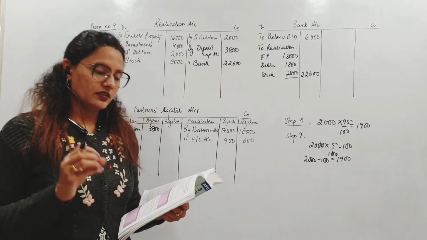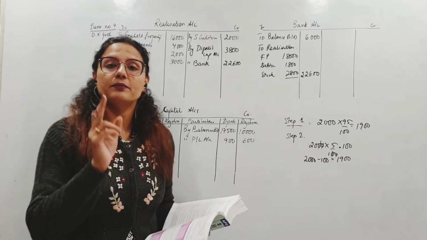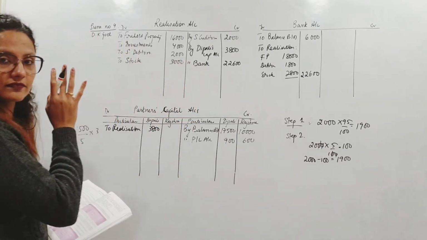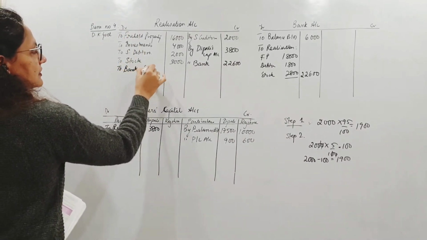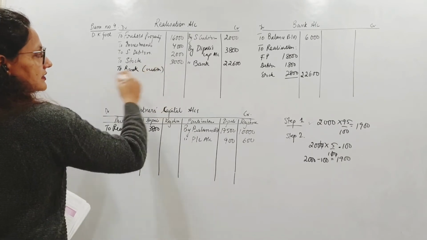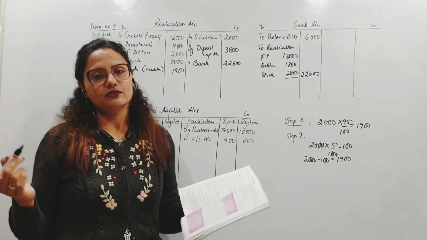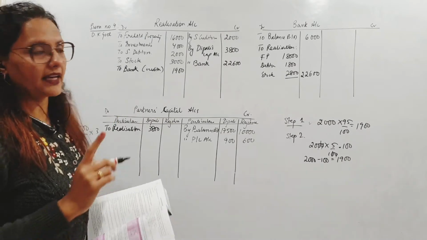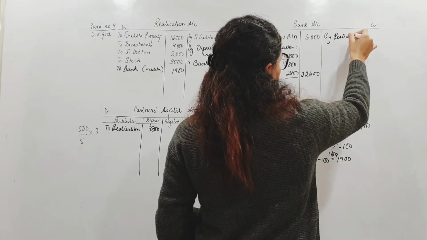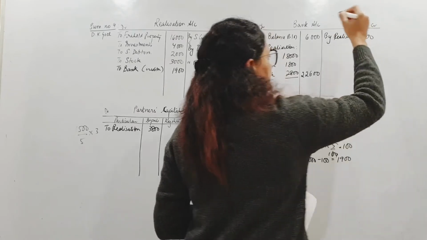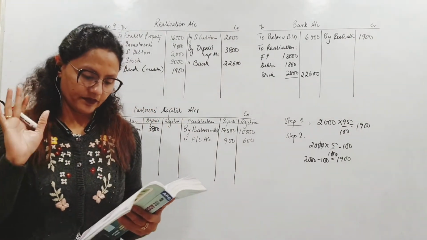So 1900 is what I have to pay to the creditor. अब इसका entry क्या होगा? Creditors का account close हो गया. Again, whenever I pay the liability, that also will go to the realization. Realization account debit to bank. I am making a payment for whom? The creditors. So this I have written for my own understanding. Mandatory नहीं है, आप लिखो नहीं लिखो, no problem. So you have to write to bank there, and bank credit side will come by realization. 1900. Done. So this is entirely okay.